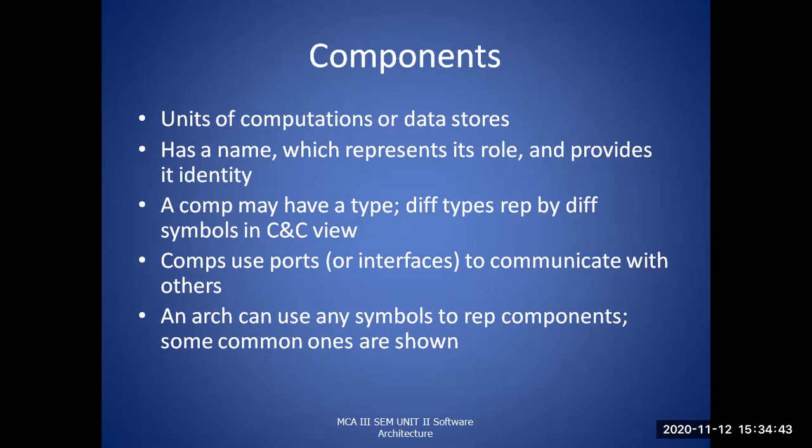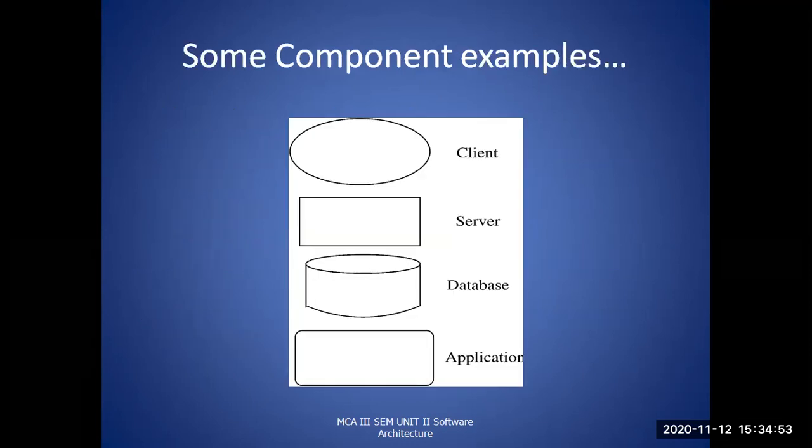It will be represented by different symbols in the component and connector view. Let us see what those are. Here are different types of components. Client is one component, server is one kind of component, database is one kind of component, application is one kind of component. All these components are represented by some kind of symbol.